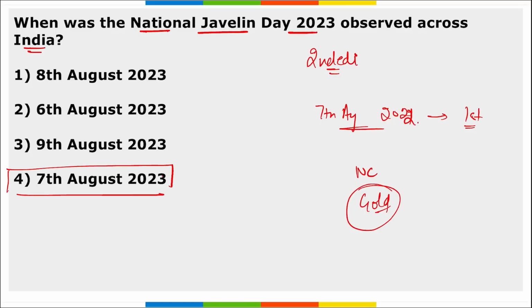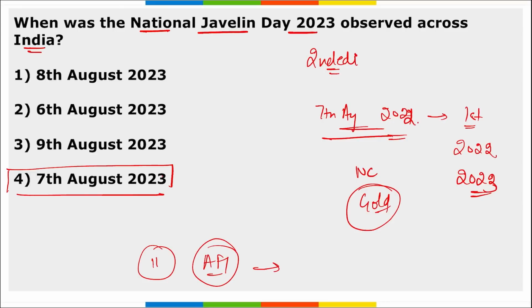So in order to remember this, National Javelin Day is observed across India on 7th of August to commemorate the day on which Neeraj Chopra won the gold medal for India in the Tokyo 2020 Games, becoming the first Asian athlete to win an Olympic gold in the men's javelin throw. The first edition was observed in 2022, and the second edition is being observed this year in 2023. On 11th of August 2021, the Athletics Federation of India declared that 7th of August every year from 2022 onwards will be observed as National Javelin Day.